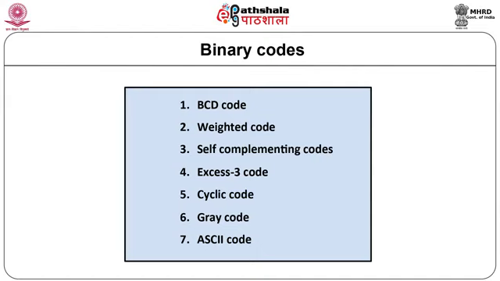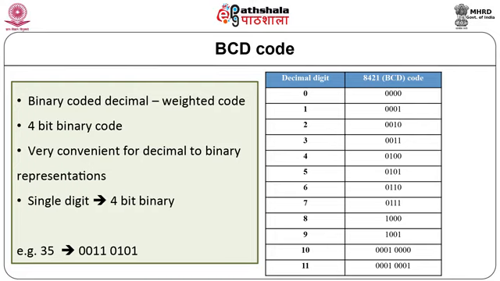There are several binary codes like weighted, unweighted, self-complementing, cyclic codes, etc. In this section, we shall study BCD code, XS3 code, Gray code and ASCII codes. The binary coded decimal BCD code is a weighted code. This code is very convenient for representing digits. Each group of 4 bits is used to represent one decimal digit. It is also called the 8421 code. The given table shows BCD equivalents of decimal numbers. So for example, decimal 35 can be represented in BCD as 0011 0101.